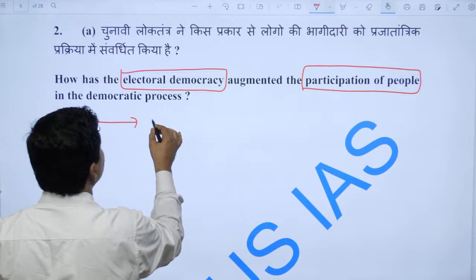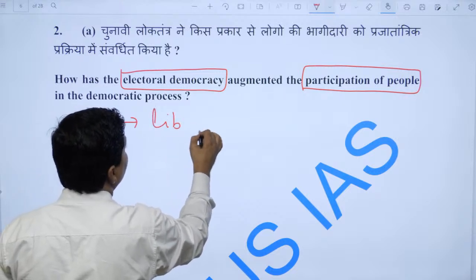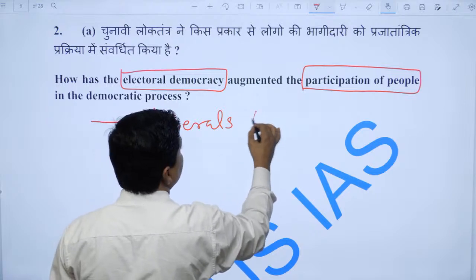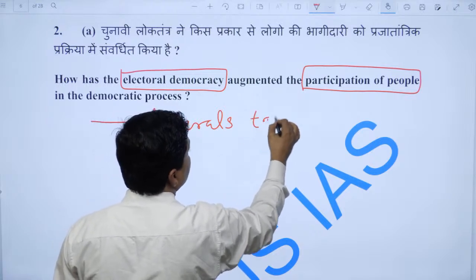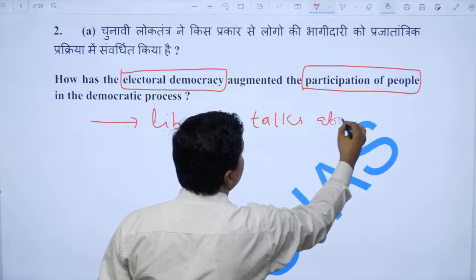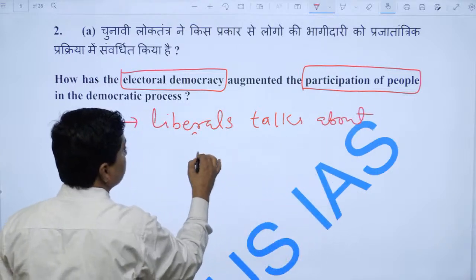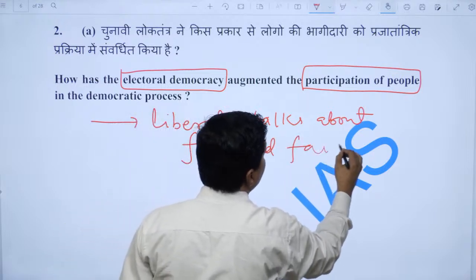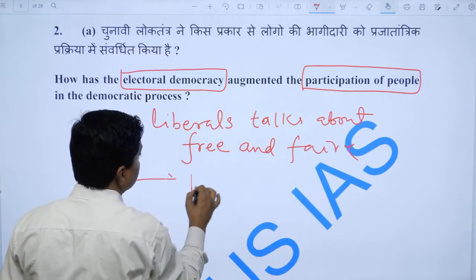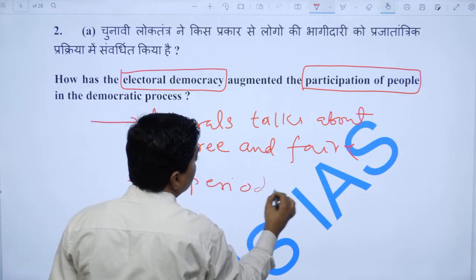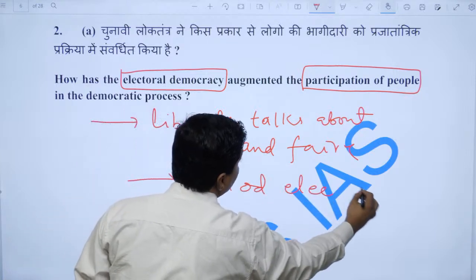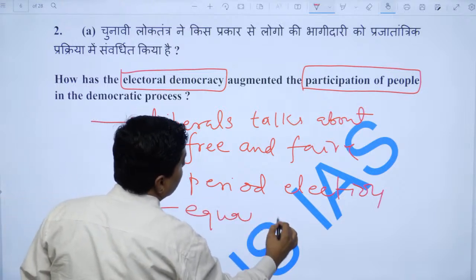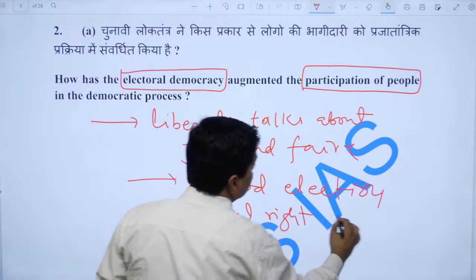So, one should start with liberal democracy, how liberals talk about electoral democracy. Liberals talk about free and fair elections, right, and they also talk about periodic elections, and they also talk about equal right to vote to everyone, equal right to vote.